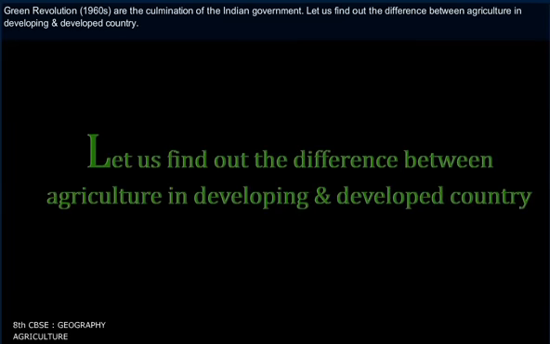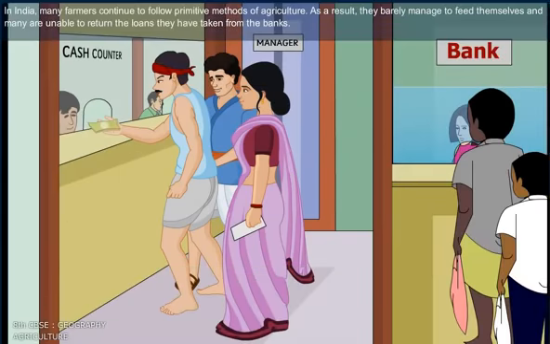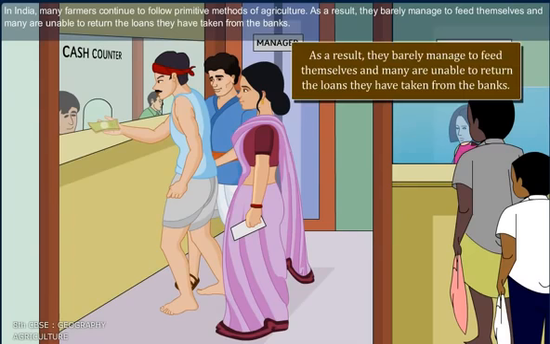Let us find out the difference between agriculture in developing and developed country. In India, many farmers continue to follow primitive methods of agriculture. As a result, they barely manage to feed themselves and many are unable to return the loans they have taken from the banks.